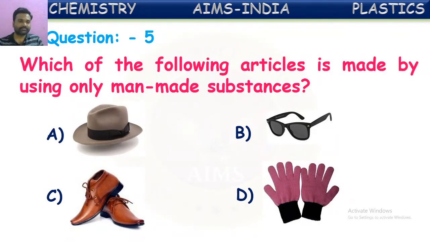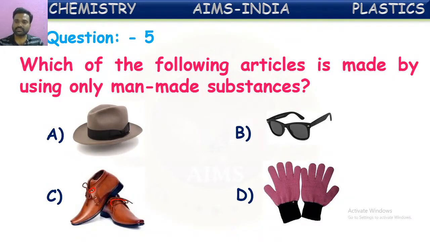If you say shoe, if you observe clearly, there are leather shoes. Leather is a natural substance which we get from dead animals. So shoes are made, of course some pins or buttons are made from man-made materials, and the shoelaces are made up of nylon which is man-made, but some natural material is also there in the shoe.